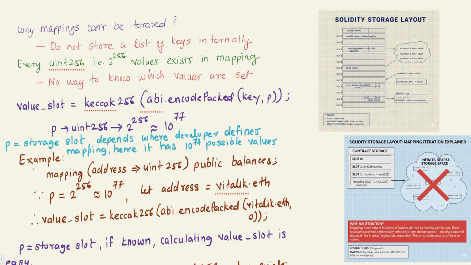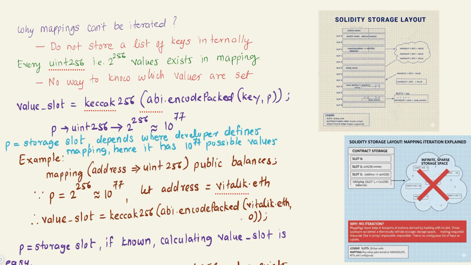Let us take an example. Here we have our balances mapping. The key for this balances mapping is address and the value is unsigned integer 256. When we calculate the value slot for this balances mapping with the address vitalik.eth, this value slot depends on where this mapping is defined. Now this storage slot can be anything from 0 to 2 raised to 256.